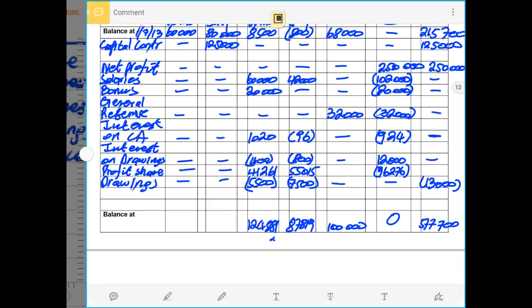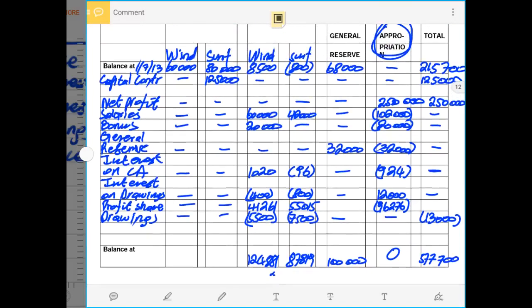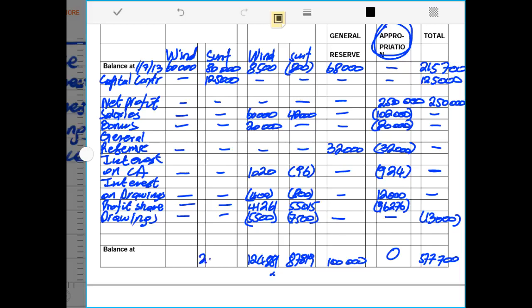Therefore, I can totalize my capital accounts, and my capital account is 205,000 rands, and my capital account for the first partner is still 60,000 rands. So the balance is at the end of the year, on the 30th of June 2014.